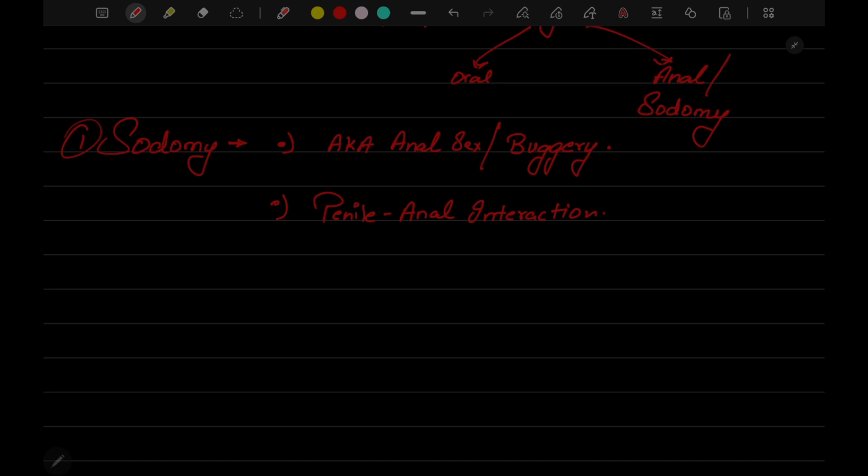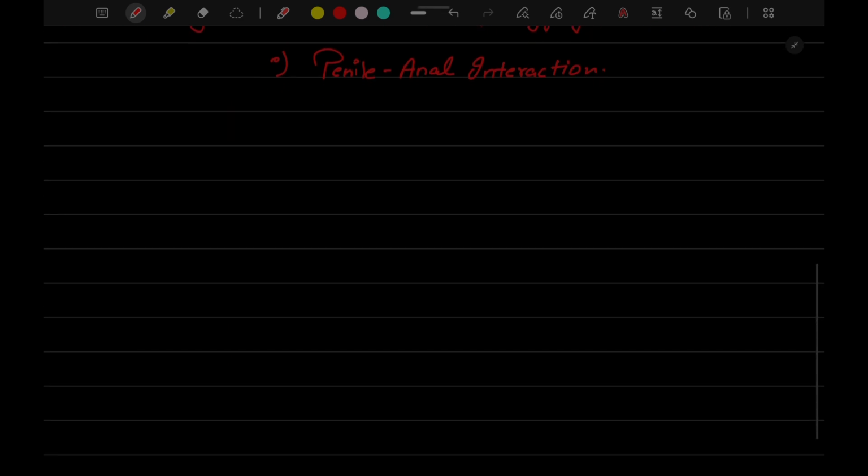So why are we studying anal sex? Why is this so important? Because we are going to study in further detail why it can be a ground for divorce. As we have studied in the rape definition, it also defines rape, divorce, and any sexual offense. It does not mean rape is only if I have inserted the penis in the vagina. No, if you are doing it in the anus also, it counts as rape.